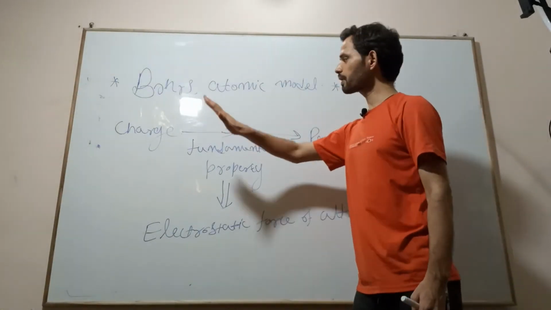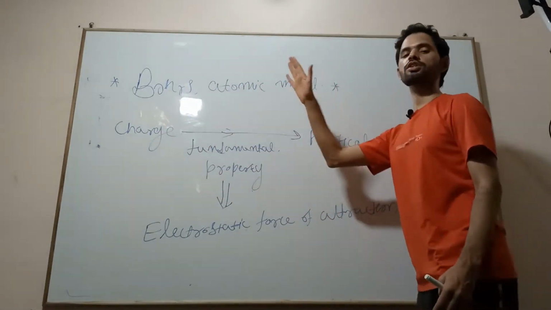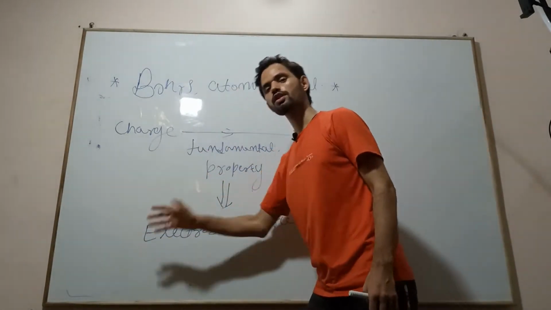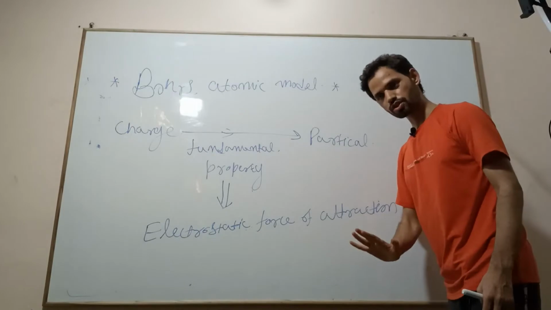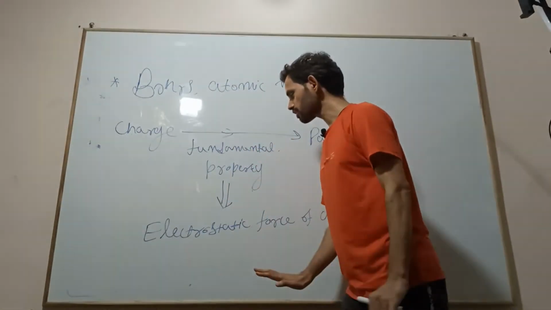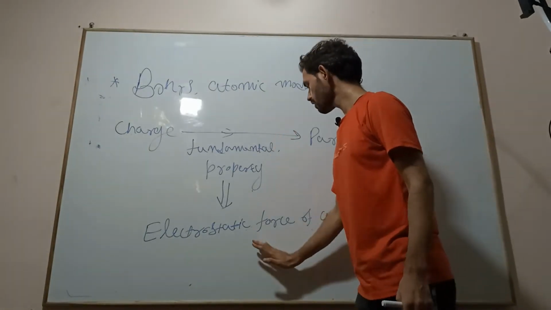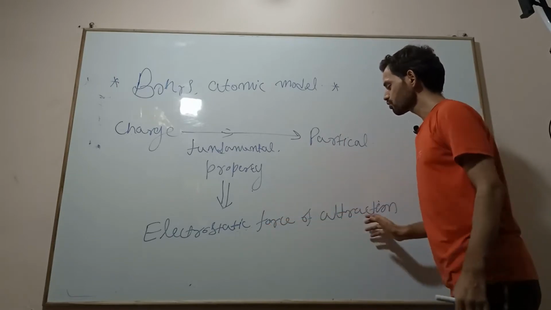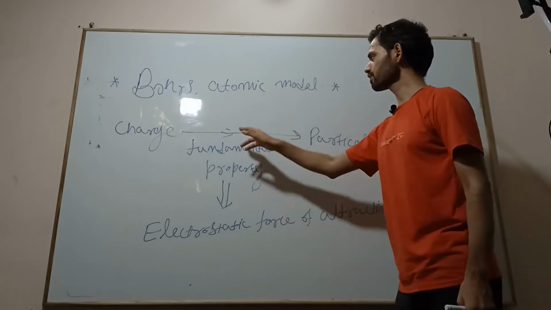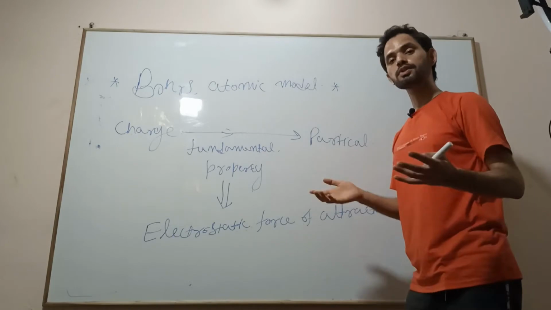Similar to that, in the mechanical way, mass is the fundamental property of an object which is responsible for gravitational force of attraction, and that is responsible for friction, because of which we are able to walk on the surface. Without friction we are unstable. Similarly here, without electrostatic force of attraction, the revolution of the electron in a particular orbit around the nucleus is unstable, meaning the atom is unstable.